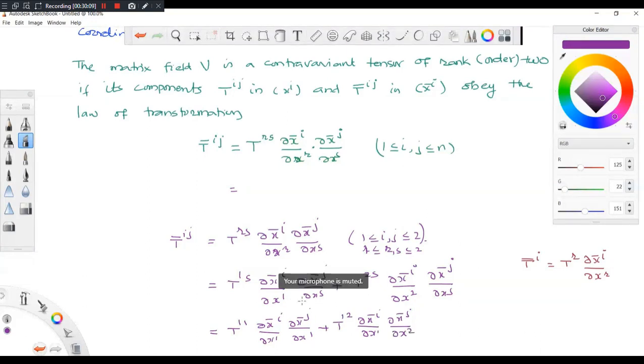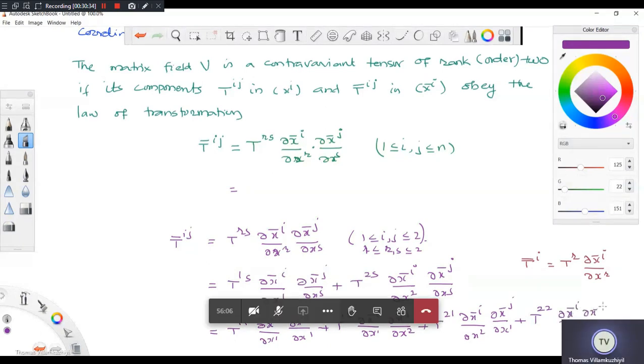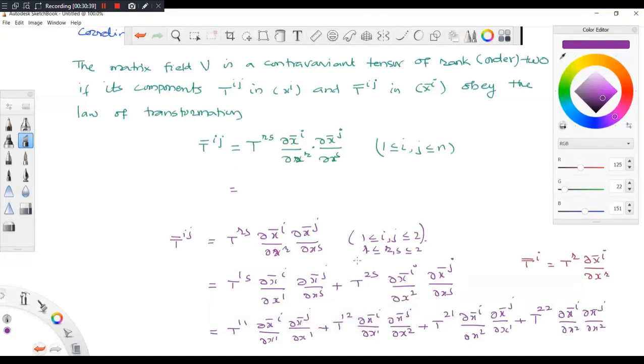So from the first term, this 2 will come. And then T21, R equal to 2 and s equal to 1, I will get del x bar i by del x2 del x bar j by del x1, plus last term T22 del x bar i by del x2 del x bar j by del x2. So these 4 terms will come in this. Okay, then accordingly you can change i and j. Suppose i equal to 1 and j equal to 1, then all these i and j will become 1.